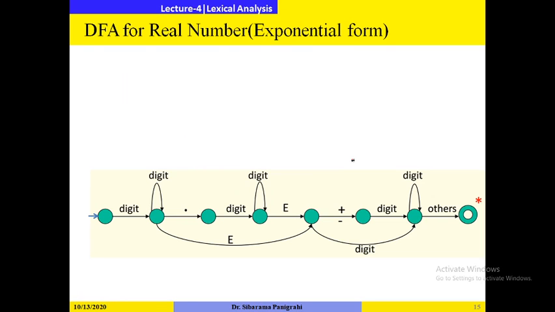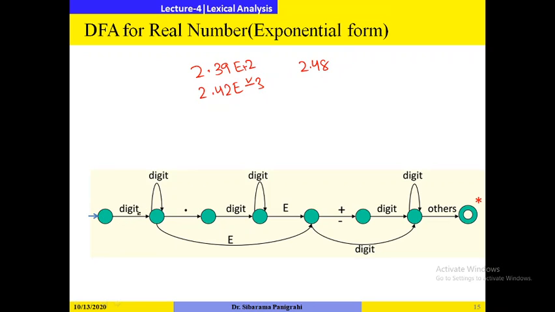Next, the DFA for real numbers in exponential form. In exponential form, you will have 2.39 e to the power 2, or 2.42 e to the power minus 3. Here you see this minus; you may also put a plus. This minus or plus is optional, right? Again, you may have a constant like 2.48, where you see there is no e.